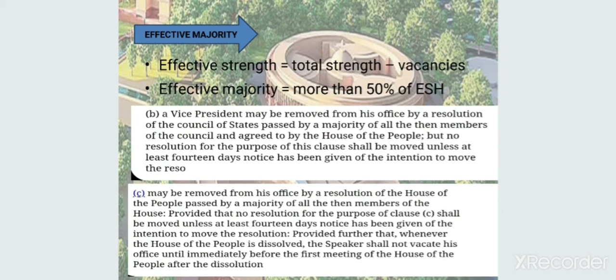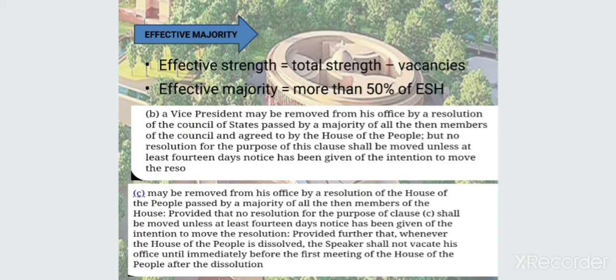For better understanding, look at Article 67 clause B. The Vice President may be removed from his office by a resolution of the Council of States passed by a majority of all the then members. Here, 'all the then members' is the point to be noted.